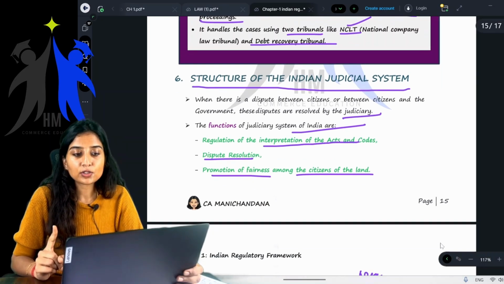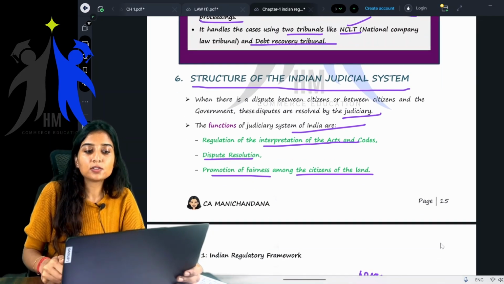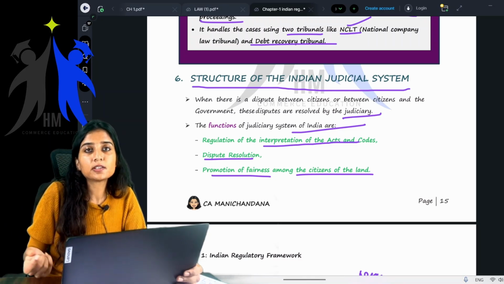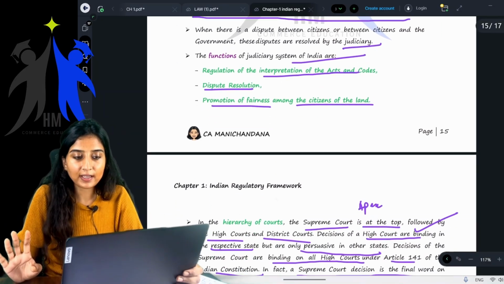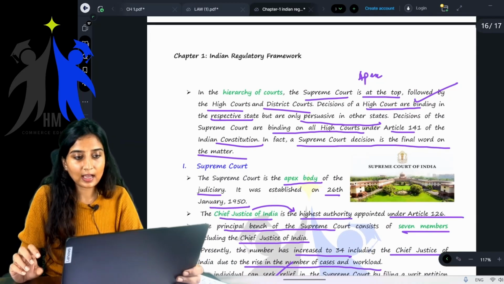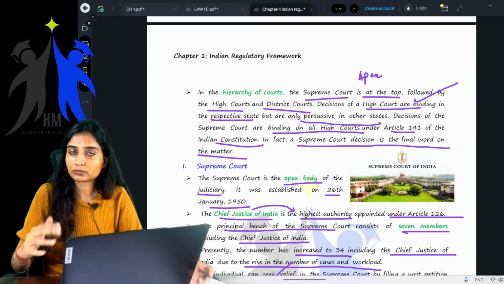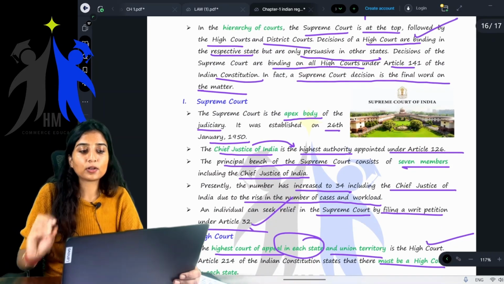Getting it? Next, structure of the Indian judicial system. The functions of the Indian judicial system are regulation of the interpretation of the acts and codes, and dispute resolution and promotion of justice or fairness among the citizens of the land. And the hierarchy: first comes the Supreme Court, next comes the High Court, and then come the other courts. The Supreme Court is the apex.